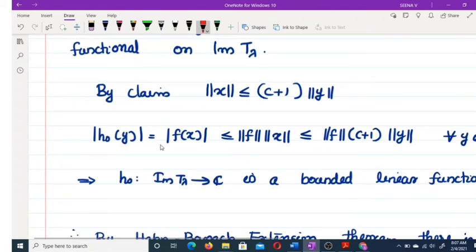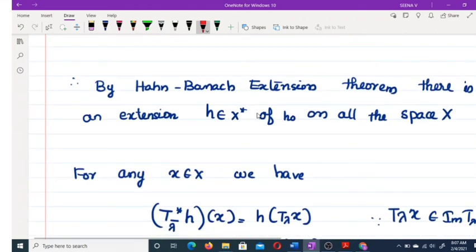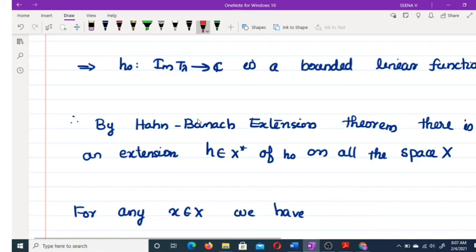So mod of h naught of y is equal to mod f of x, which is less than or equal to norm of f into norm of x, which is less than or equal to norm of f into (C plus 1) norm of y. We get this is a bounded linear operator, and we can extend this by the Hahn-Banach extension theorem. There exists an h satisfying all the conditions. Therefore there exists an extension of h naught to X, and then that h belongs to X star.